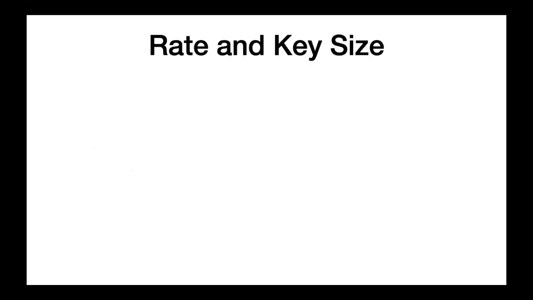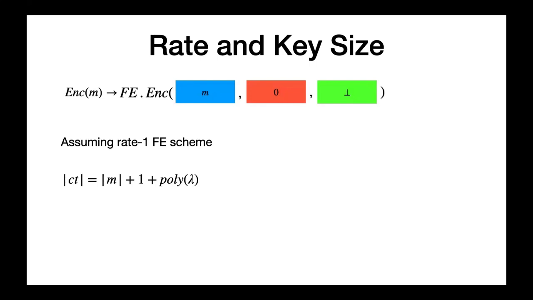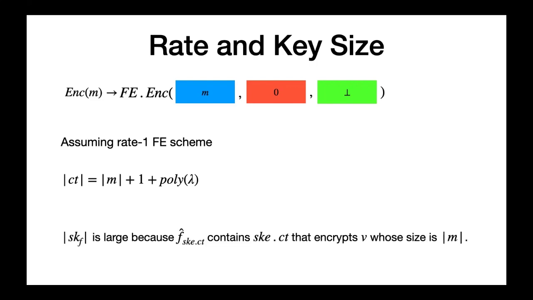Now, let us analyze the parameters of the scheme. We assume that the underlying FE scheme has rate 1. Therefore, the rate of the incompressible FE scheme is 1 because the size of the ciphertext is the size of the message plus a polynomial in the security parameter. The size of the secret keys is large because the description of the extended function f hat contains f and an SKE ciphertext, and the ciphertext encrypts the string v, which is as long as the message m.